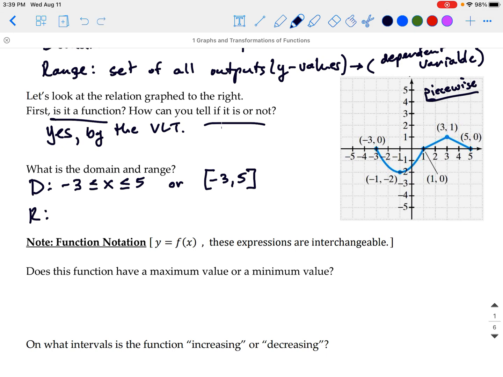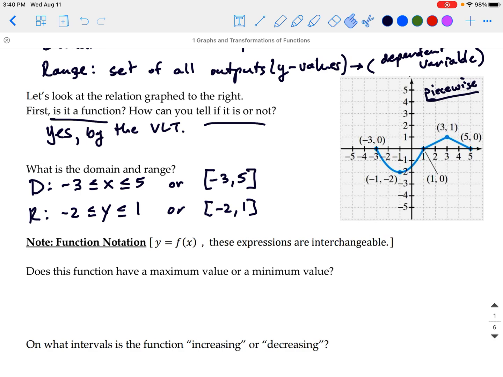So our range then is going to be -2 less than or equal to y, less than or equal to 1. And if we were doing interval notation, it would be -2 to 1 with closed brackets. So again, you can decide which one you want to use. I don't really mind which one you use as long as it's consistent and it's correct.